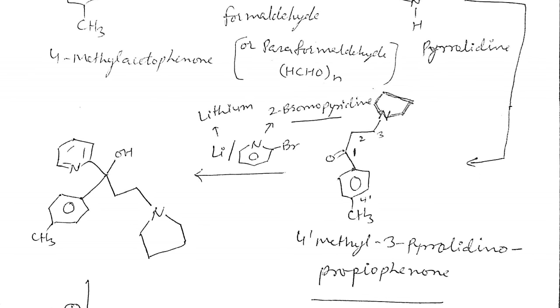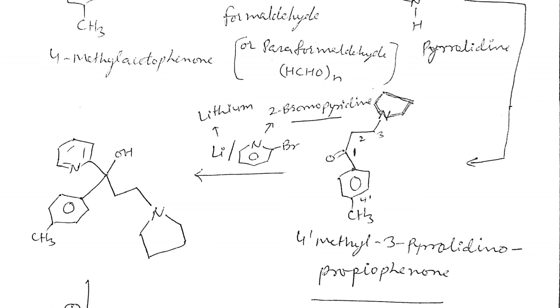Then HBr will be removed here and lithium will be attached at position number 2. In some books it may also be written as 2-lithium pyridine. That is the same thing, because 2-bromopyridine is not stable, so we have to convert it. We take both 2-bromopyridine as well as lithium. So these two reactants we are using here.